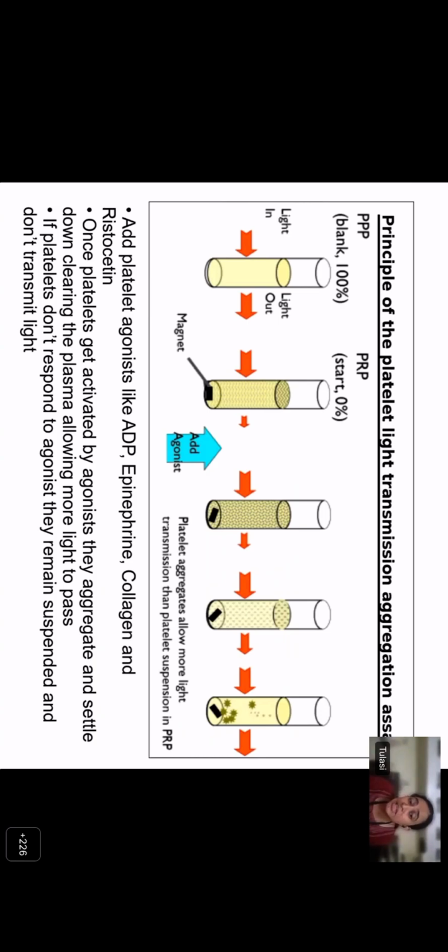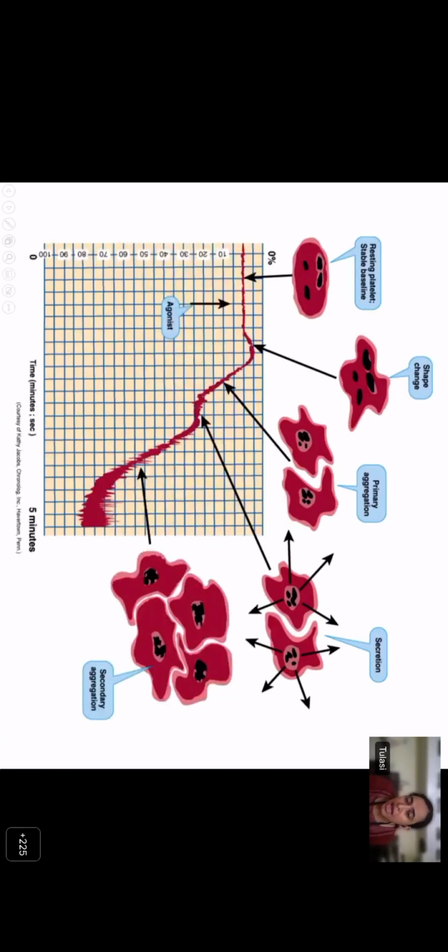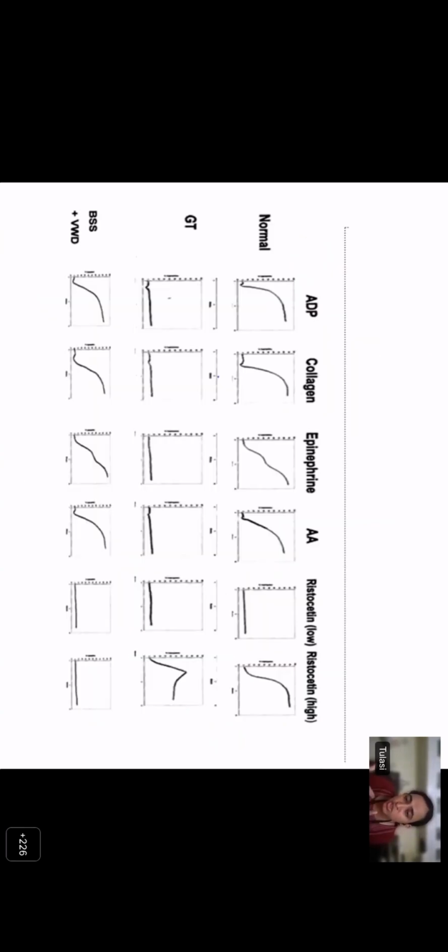Now, when you add a platelet agonist, and this agonist can be ADP, epinephrine, collagen, or ristocetin, the platelets get activated, form platelet clumps, and these platelets will settle down. As the platelets settle down, there will be increased transmittance of light, and this change in transmittance of light is plotted graphically, and based upon the pattern of activation to different agonists, you can diagnose your platelet function disorder.